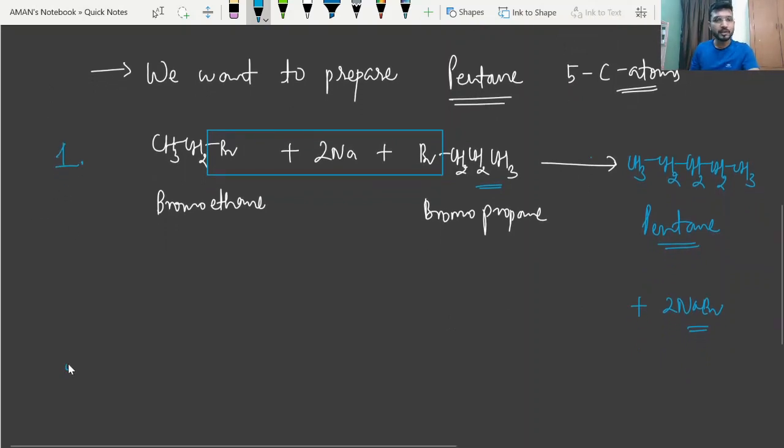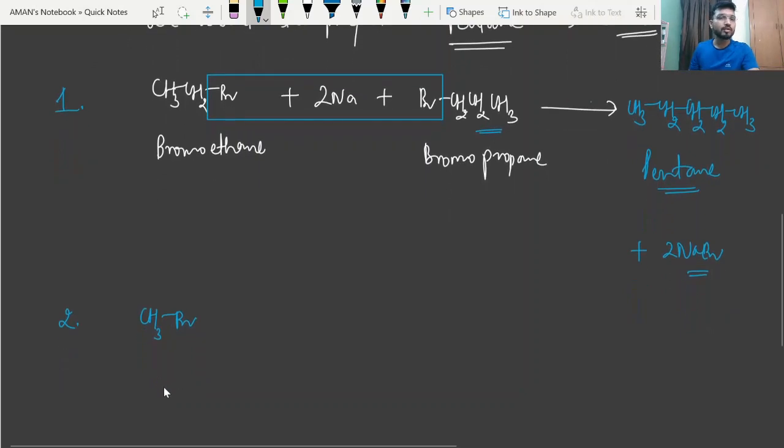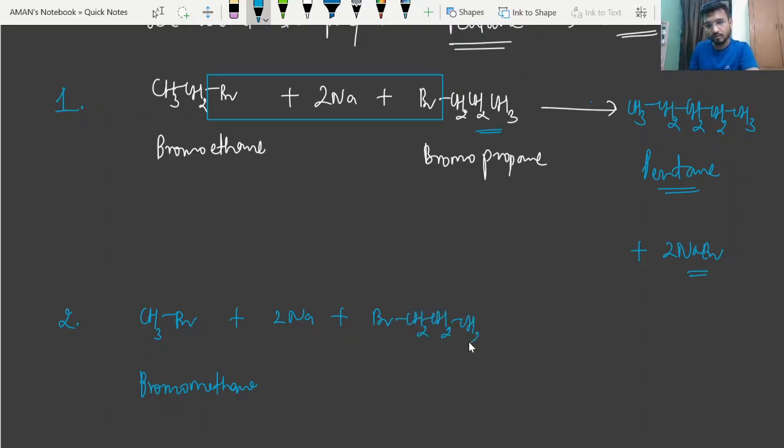Another possibility will be if we take simply bromomethane. In bromomethane there is only one carbon atom. Again I can react it with Na and the other molecule we are taking is bromobutane.